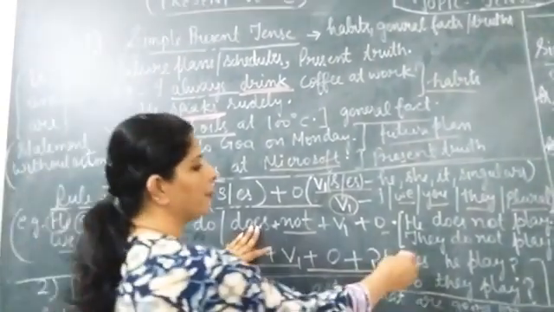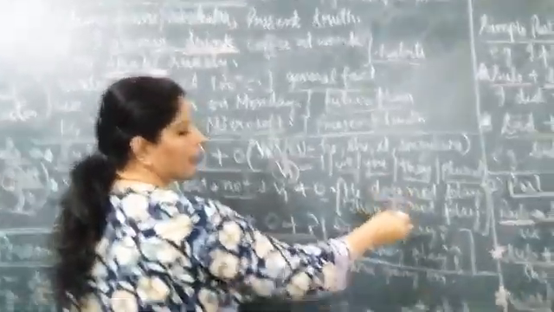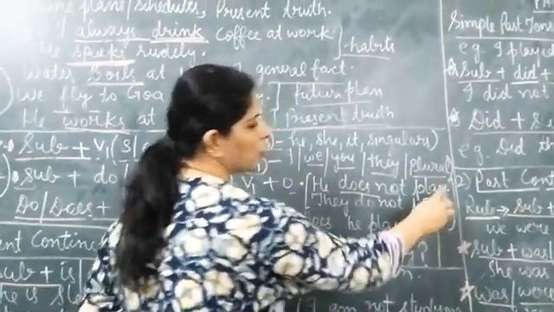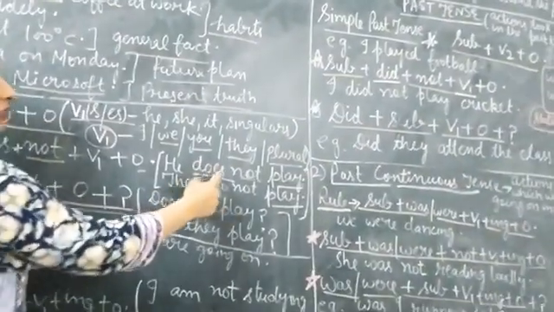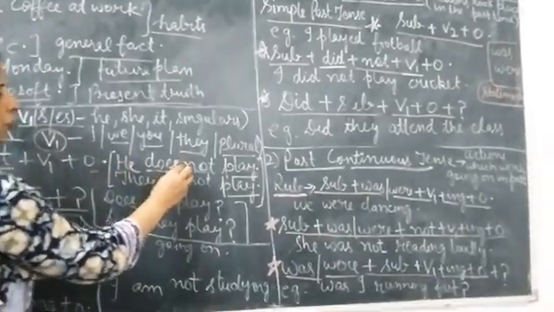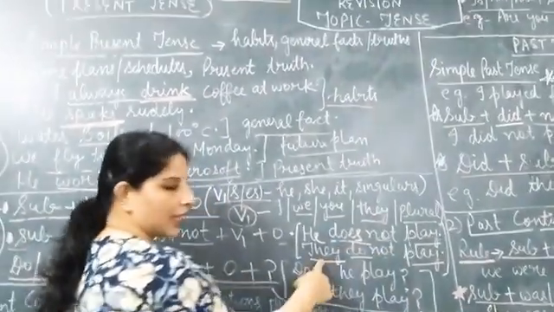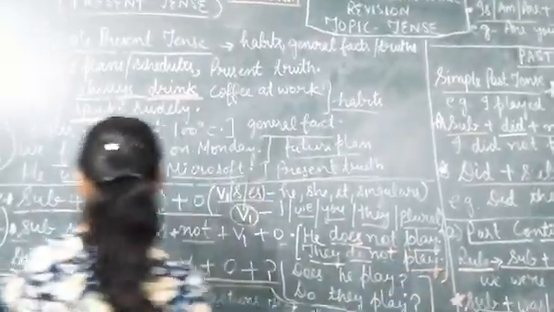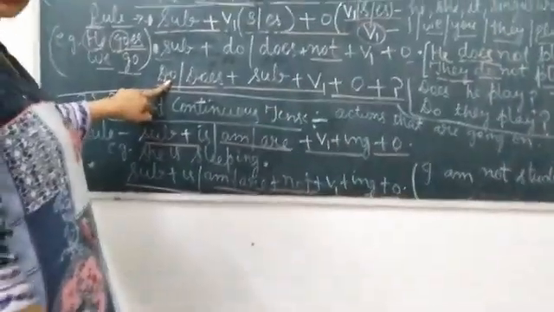Okay, I have taken example here. He does not play. Whenever we are using does or do, we use plain base verb, no S or ES, because we are using here do or does. So he does not play. Here he is singular. With singulars I told you we will use does. They do not play. They is plural. With they we will use do. Okay, not play.